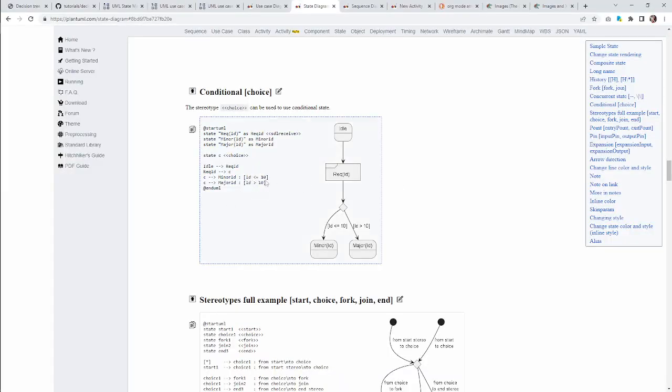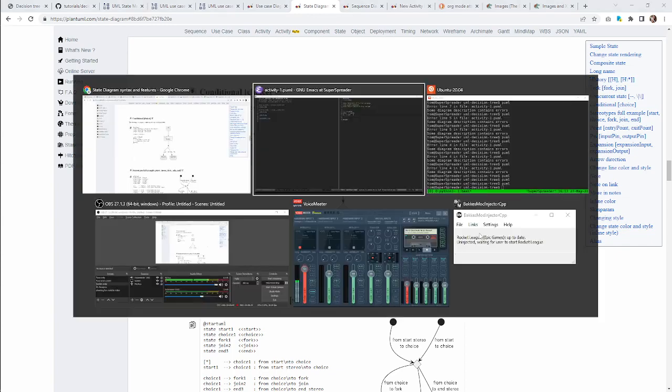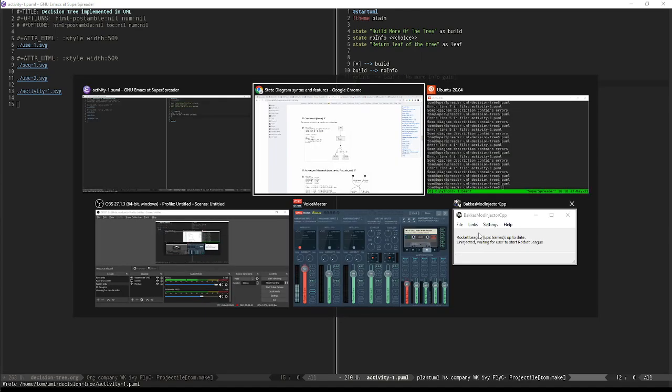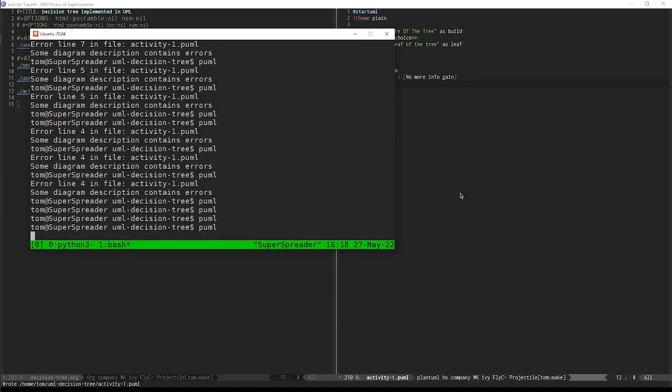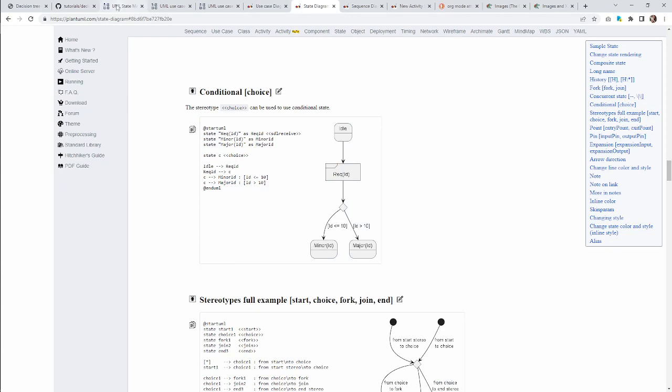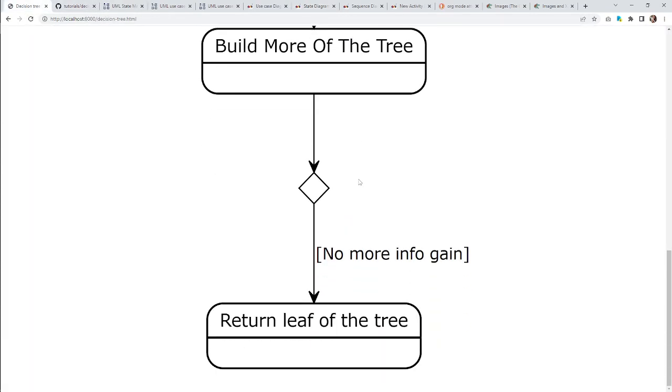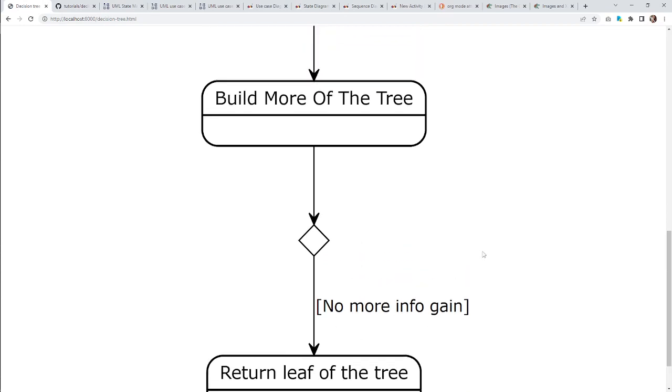Looks like you just put it in square brackets, oh, so ugly. No more info gain. Let's just try that. That's the first case, and then we'll deal with the code that goes into the next case. Okay, so build more of the tree, no more info gain, then you can return a leaf of the tree.